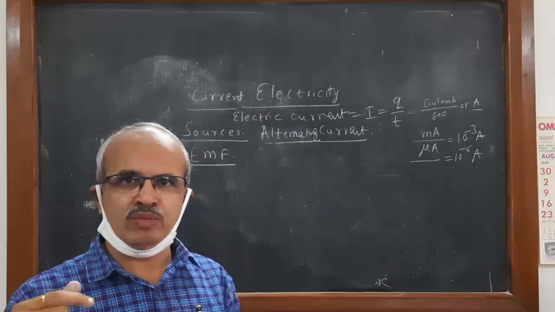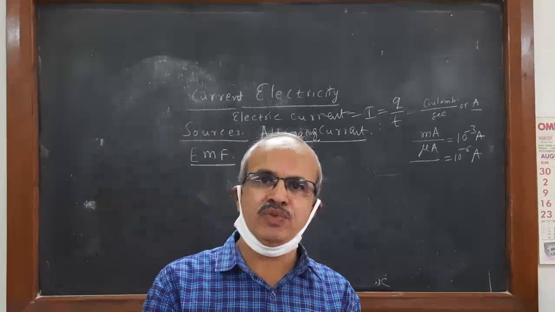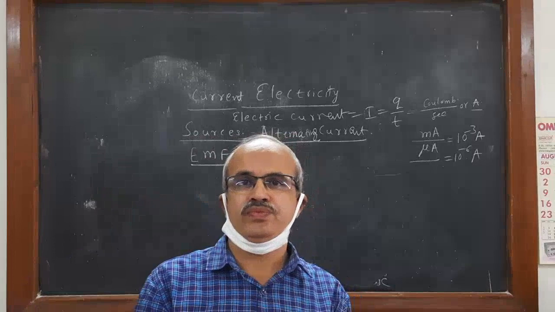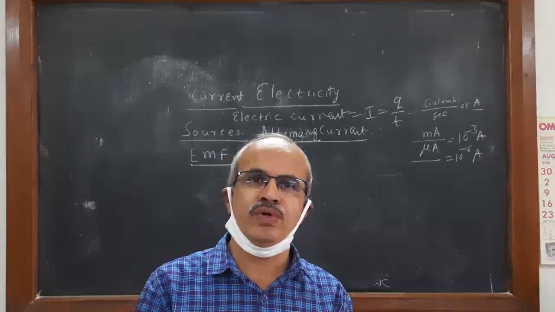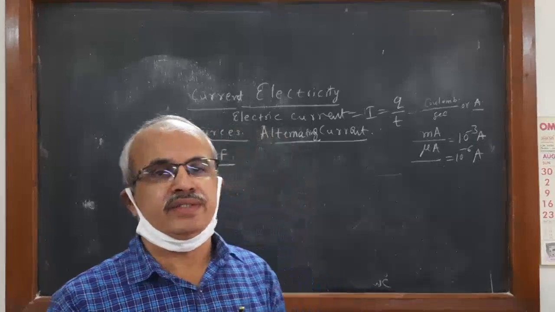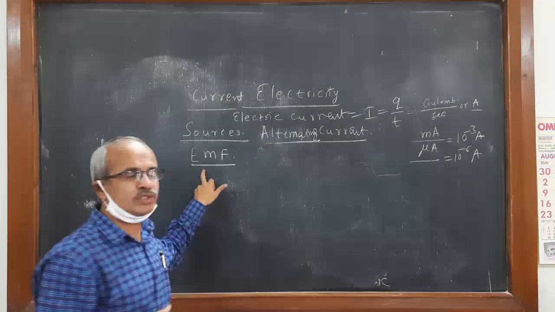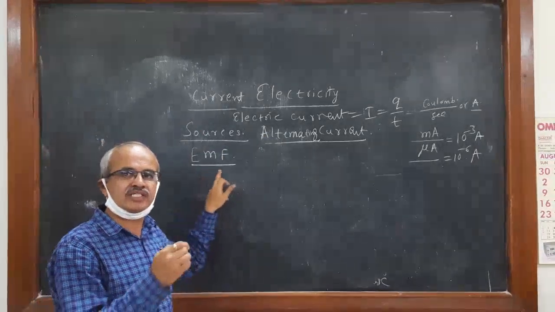As I told you, unless the charge is moved, there is no flow of current. When charges flow, then there is a flow of current. Therefore, electromotive force is the force required to move the charge all around the circuit.